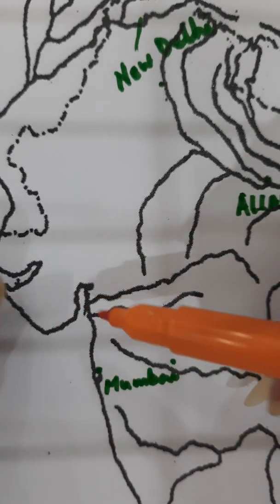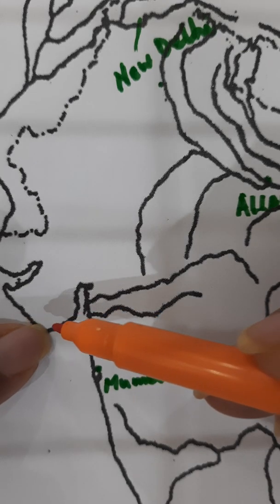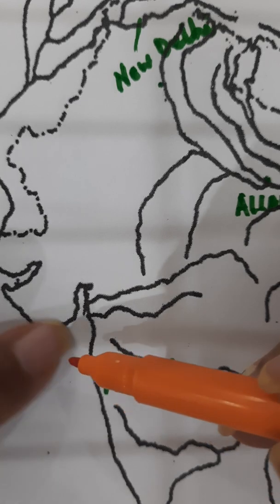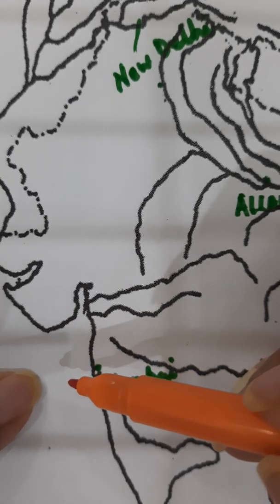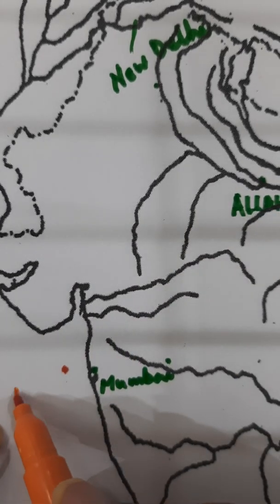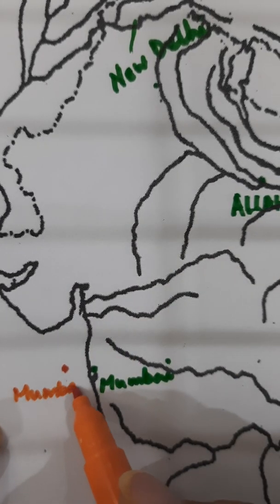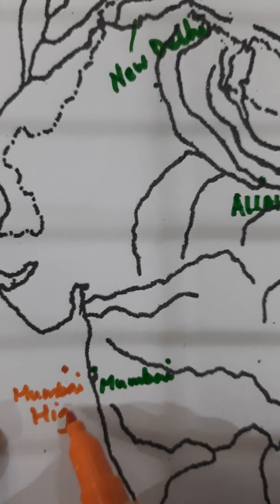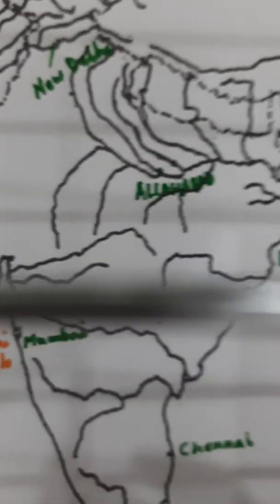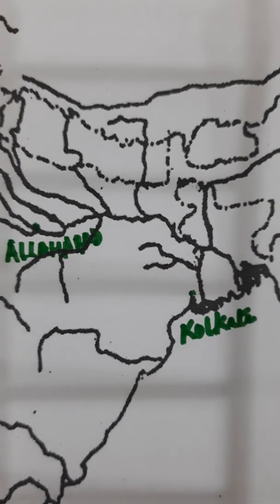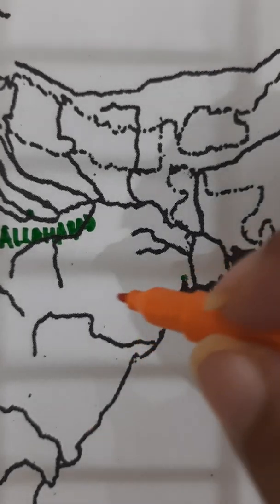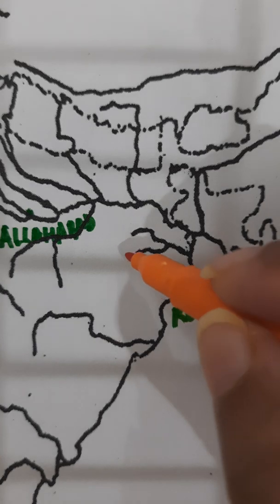So you will imagine that you are taking a line straight down here and here, and just a little to the inner side you will mark the dot, and this dot will be Mumbai High. Don't forget to write the entire name Mumbai High, okay? If you just write Mumbai, it will obviously be wrong. And the other place, this is of course for oil, Mumbai High,